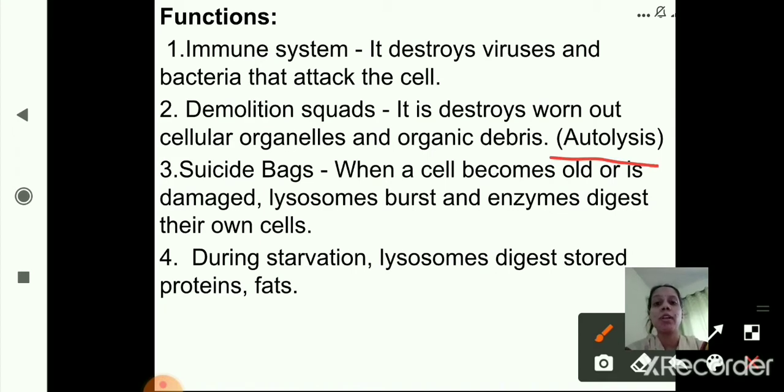Okay, so this is about the functions of lysosomes. The first function is immune system. It will increase the immune system by destroying the viruses and bacteria which are harmful for the cell. Then the second one is demolition squad. It acts as a demolition squad, which means it will destroy the old or damaged cells or tissues. That is also called autolysis. Then suicide bags. It acts as suicide bags because when the cell becomes old or damaged, the lysosome will burst and enzymes digest their own cells. And the last one, during starvation, lysosomes digest the stored proteins and fats.